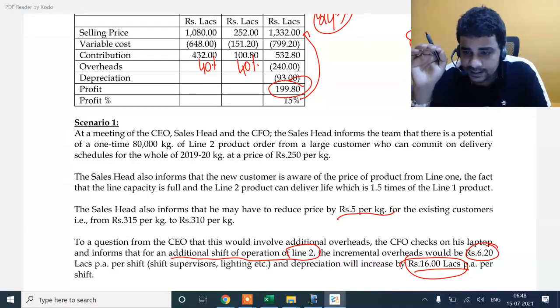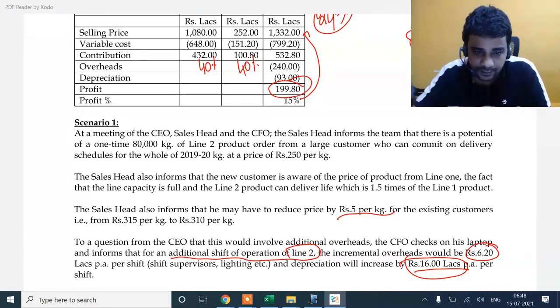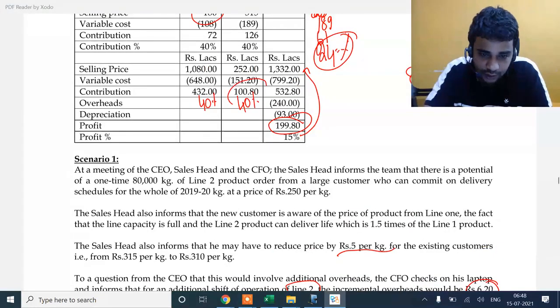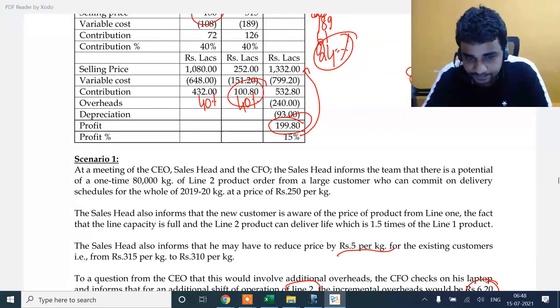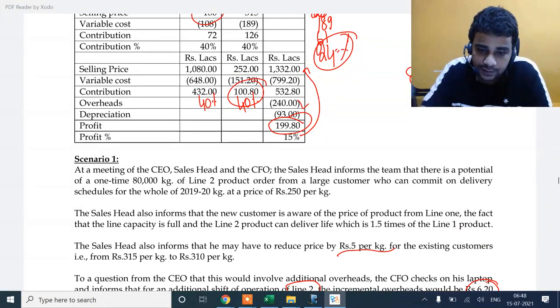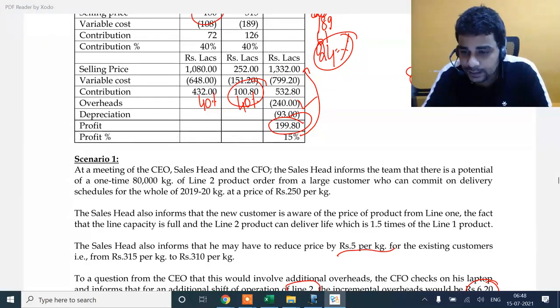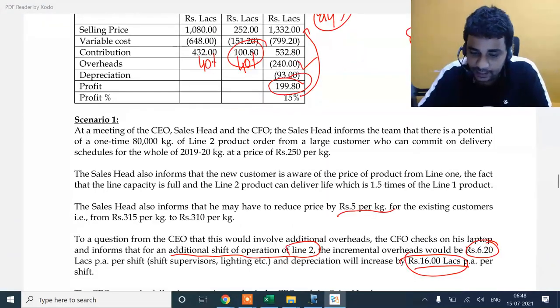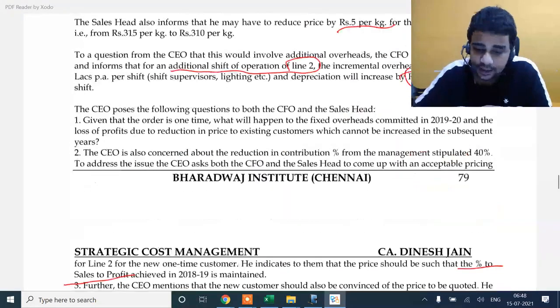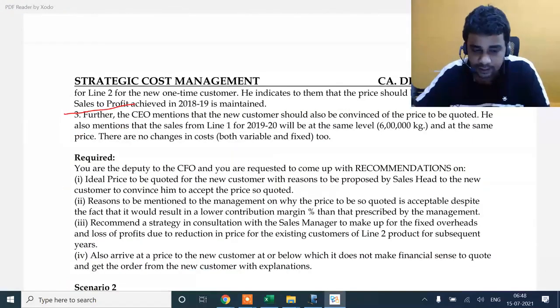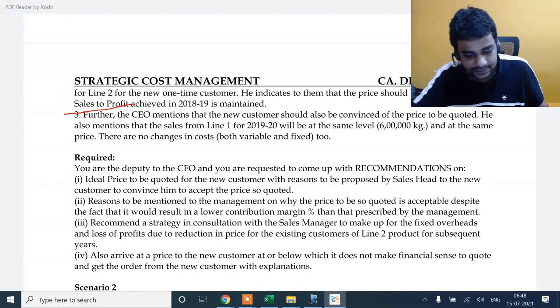If I accept this order and I imagine the next year profit, unfortunately this contribution will go down by 4 lakh. And this fixed overheads will go up by 6 lakhs. So I am going to be impacted badly, because the special order is not going to come to my rescue in the next year. So I need a strategy to recover this. Strategy could be anything.